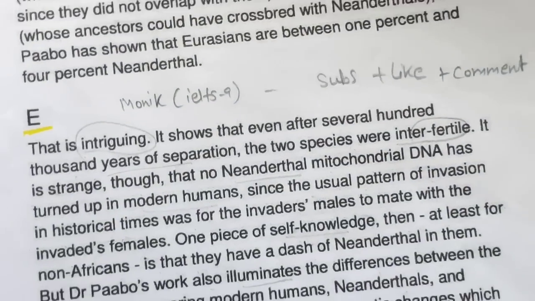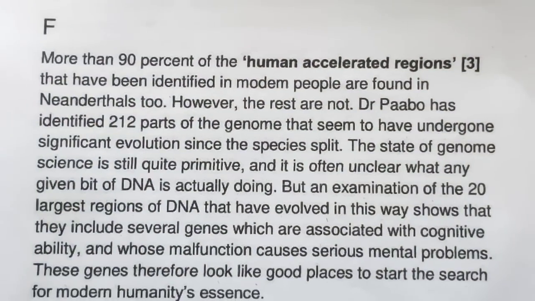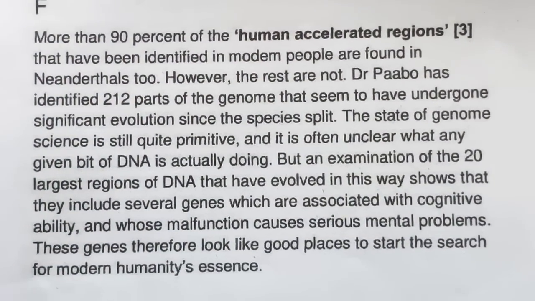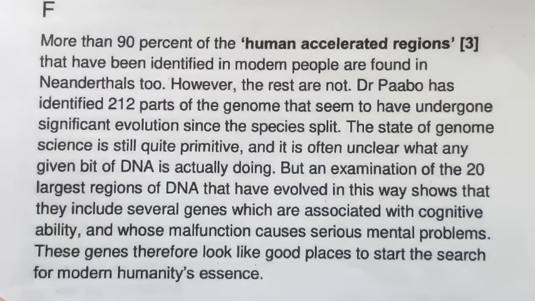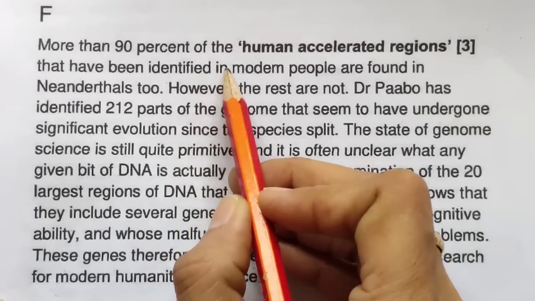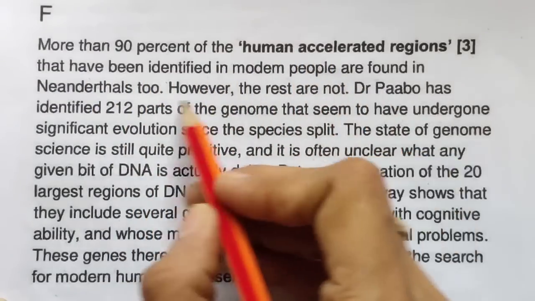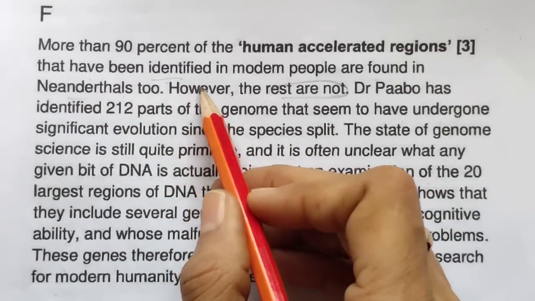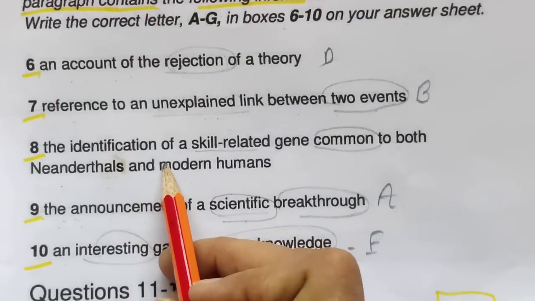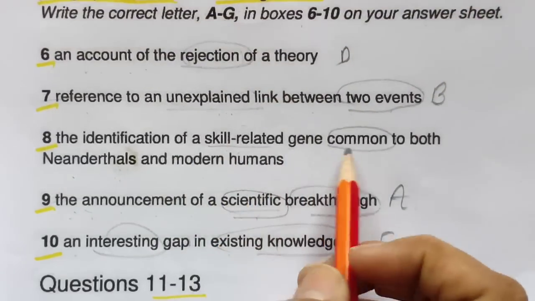Coming to the next paragraph, that is F paragraph. This is the F paragraph. See this, every time I am showing the full paragraph, so no need to take the PDF and all, you can do it with me. Now the F paragraph is saying, more than 90% of human accelerated regions that have been identified are found in Neanderthals too, however the rest are not. Okay, identification is there. We can see this identification of a skill related gene common to both.